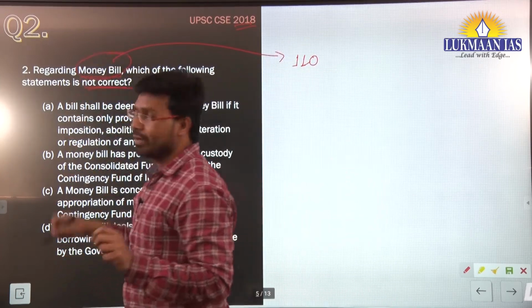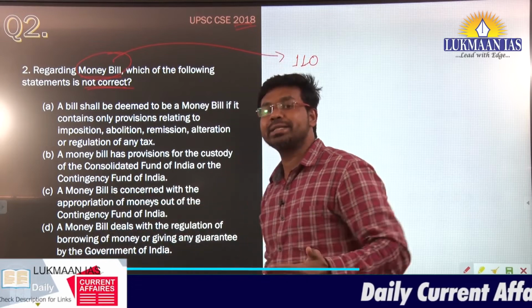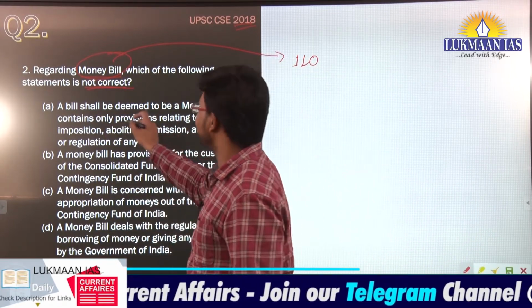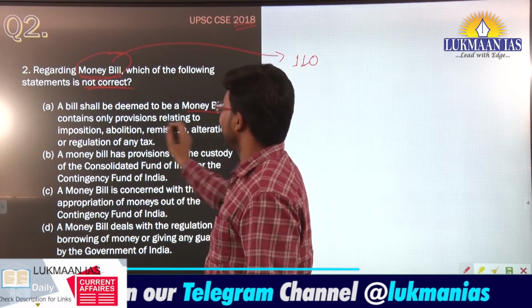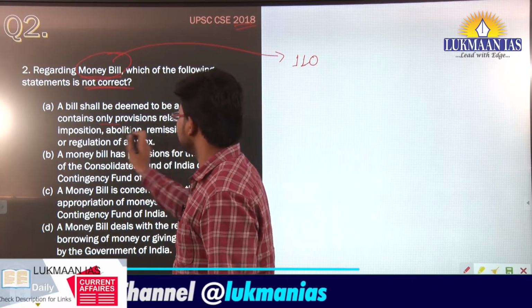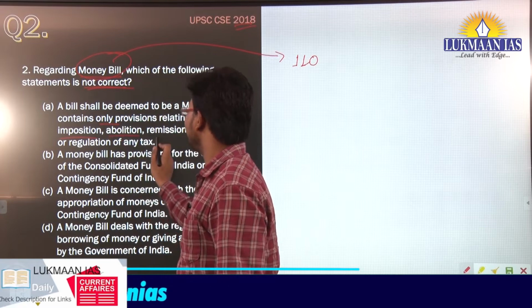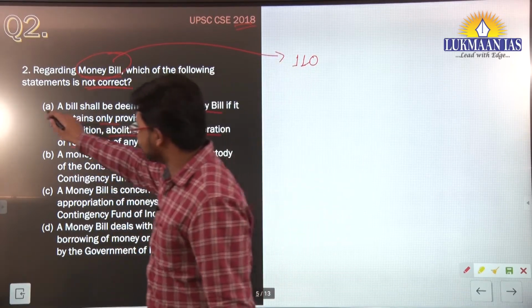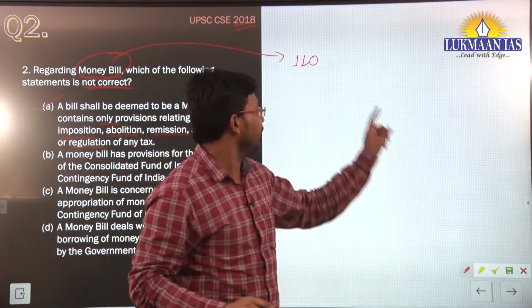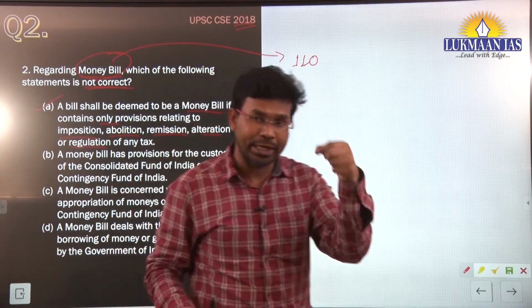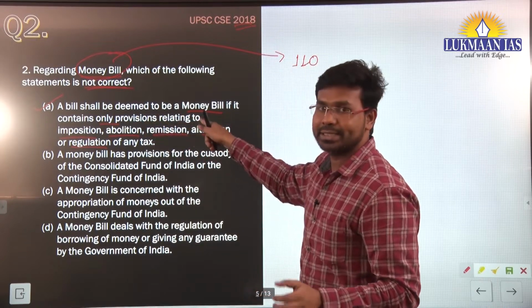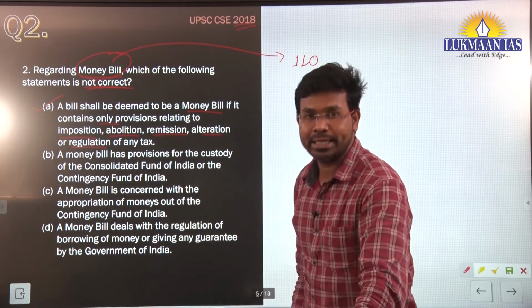Now let us read this question and we will try to answer it. It says, a bill shall be deemed to be a money bill if it contains only provisions relating to imposition, abolition, remission, alteration or regulation of any tax. This is right. If you read article 110, it is mentioned in that particular article in clear words. It is a provision of that particular article itself.